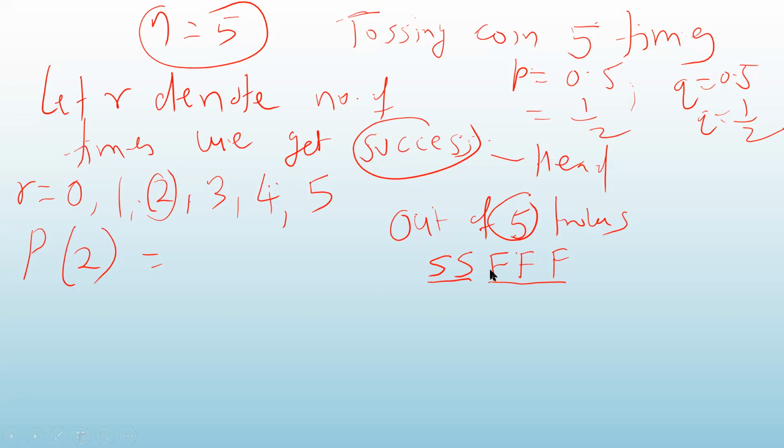Now we want to find out, of these 5 throws, the probability that you will get 2 successes. We know that the probability of success is small p.